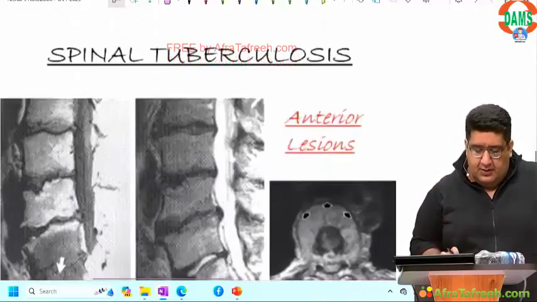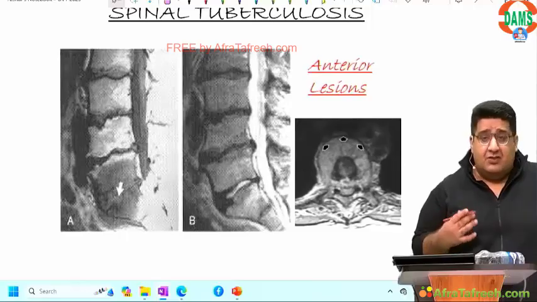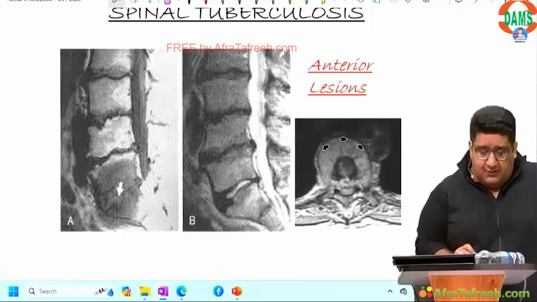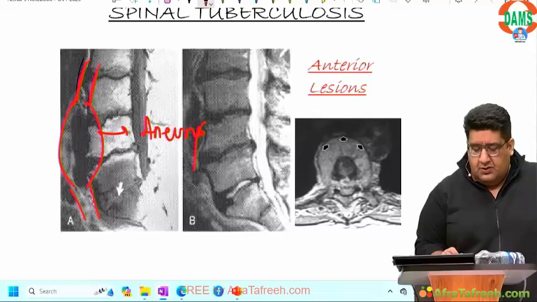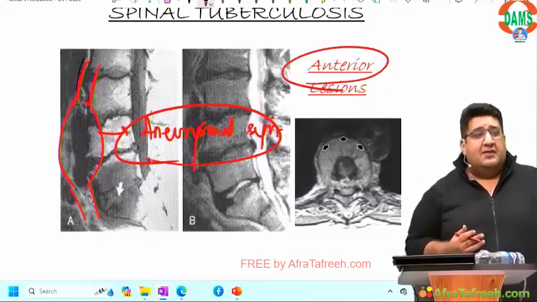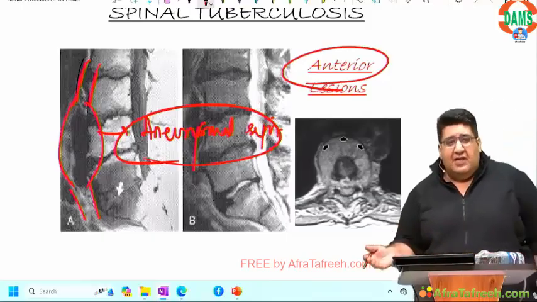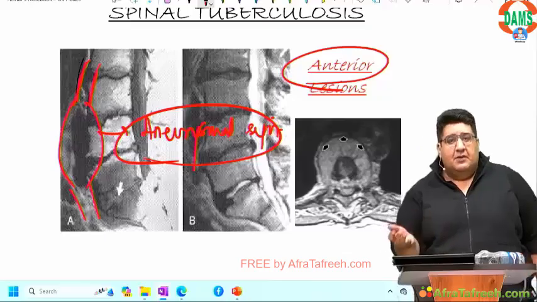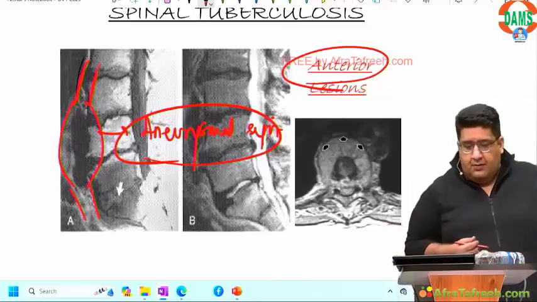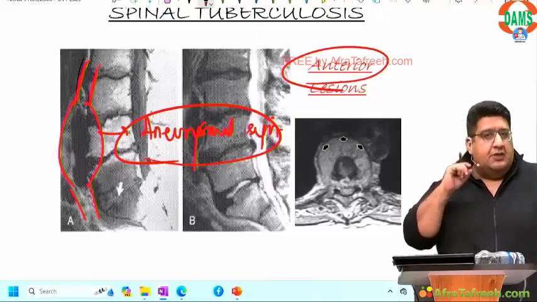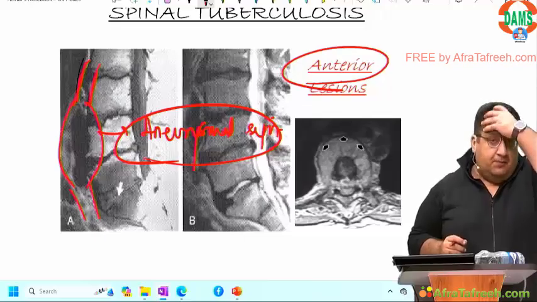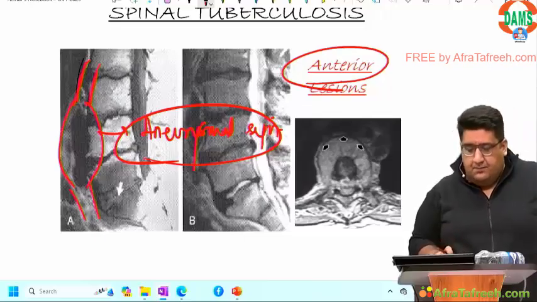Anterior TB, A for anterior, A for aneurysmal sign. What is aneurysm? Abnormal dilatation of a blood vessel. So if you see the shadow of anterior longitudinal ligament here, it is swollen like an aneurysm. This is what is called the aneurysmal sign. When I was preparing like you, I used to remember it like this: C for central TB, C for concentric collapse; A for aneurysmal sign is seen in A for anterior TB. Yes, vertebra plana is also seen in Langerhans cell histiocytosis. Done everyone? Yes or no? Chaliye.